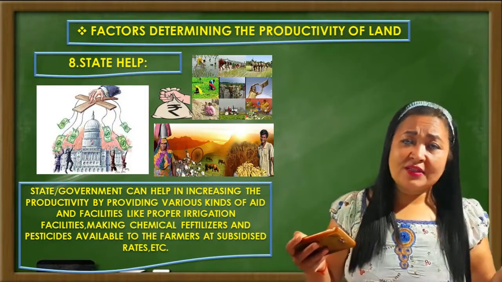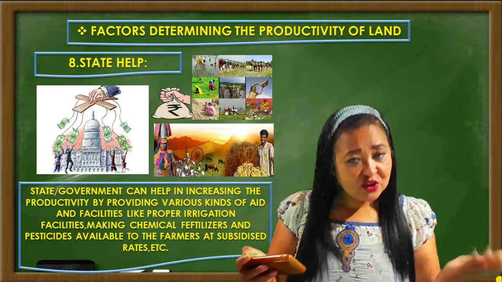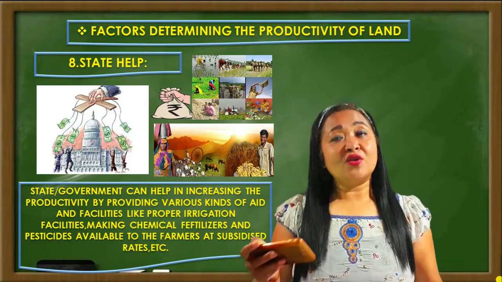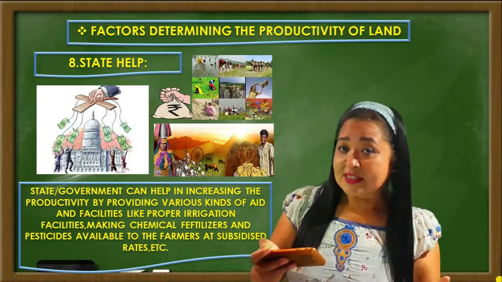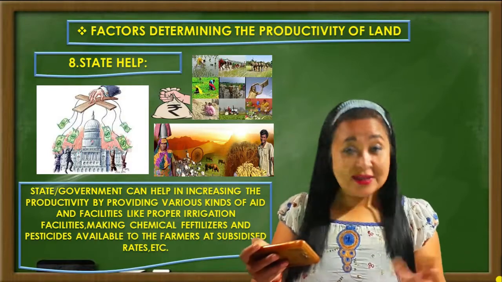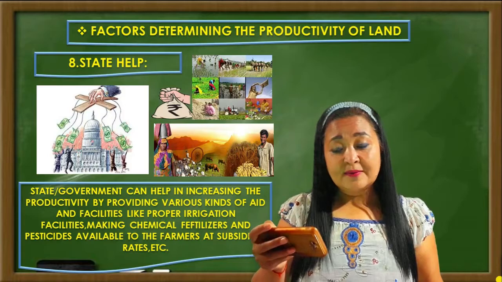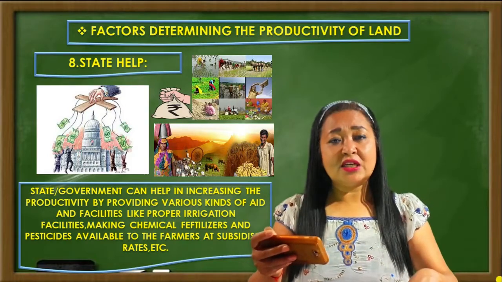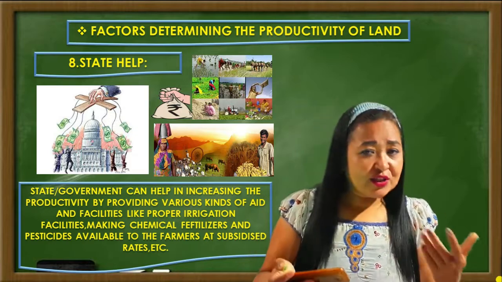What are those aids and facilities? For example, proper irrigation facilities, or providing chemical fertilizers and pesticides at a subsidized rate to the farmers.